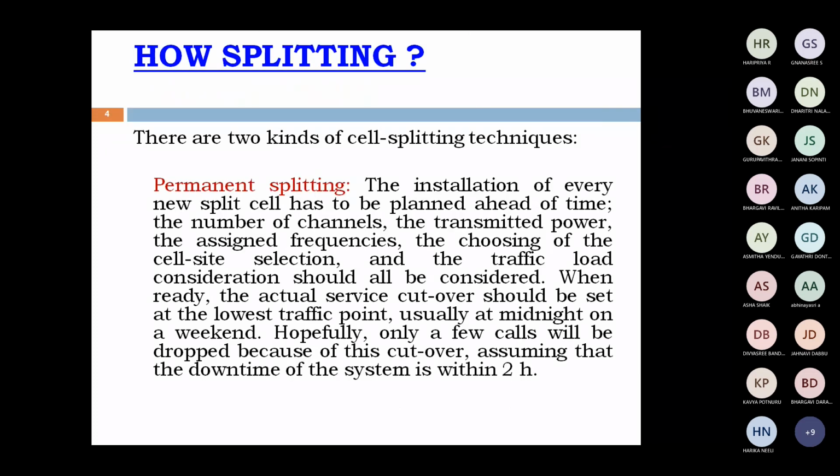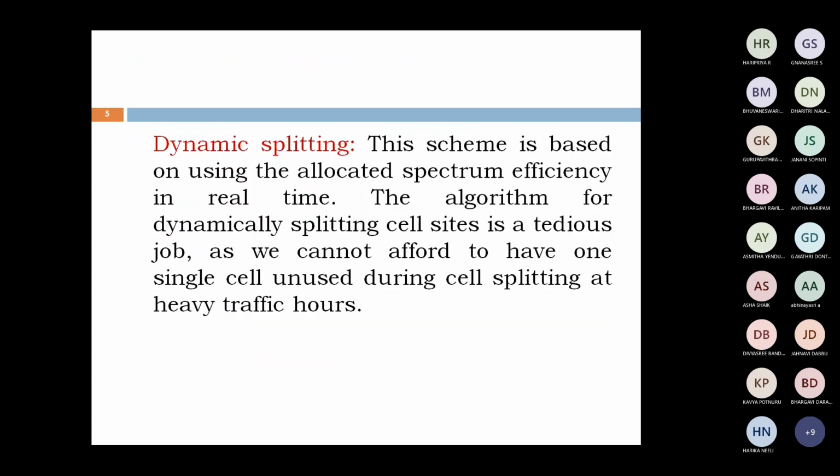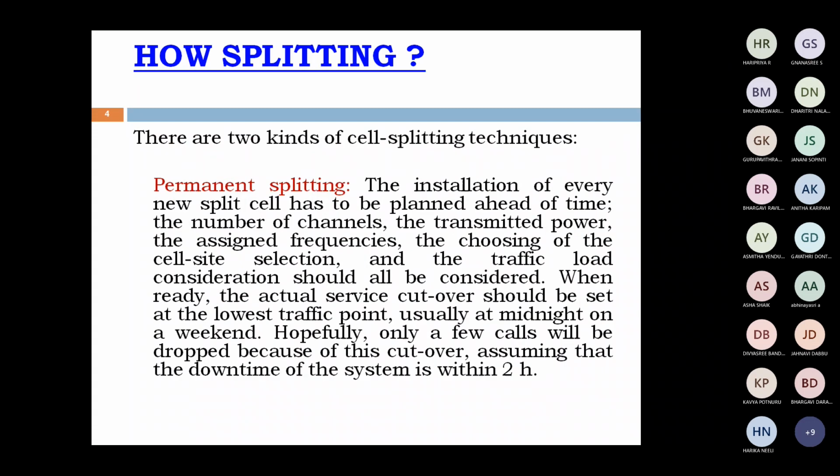Here, how can the splitting take place? Basically, there are 2 types of cell splitting: one is permanent splitting, the second is dynamic splitting.